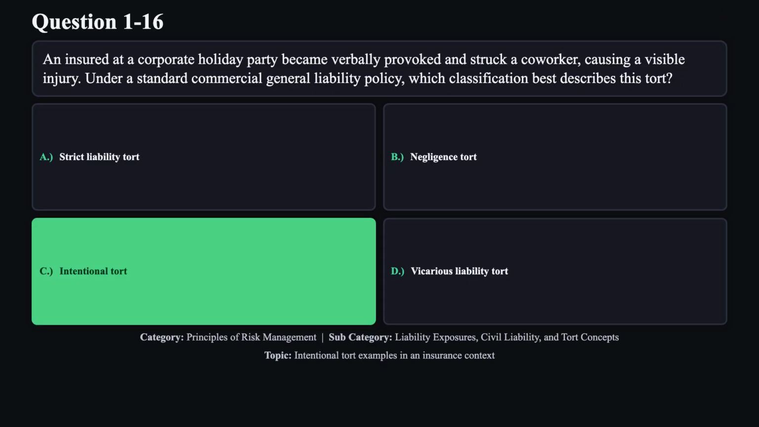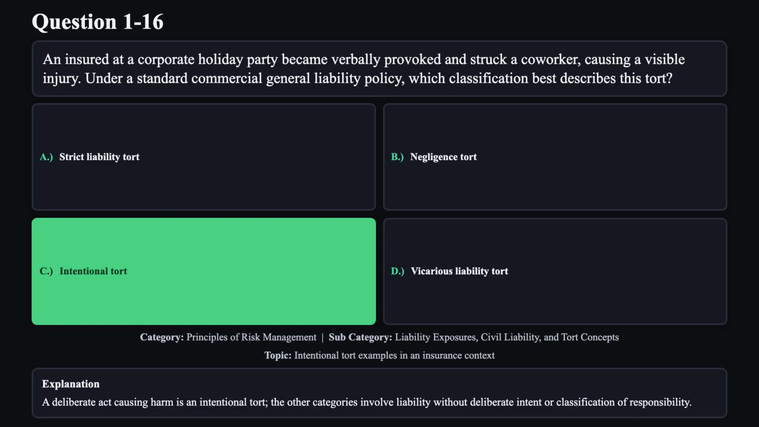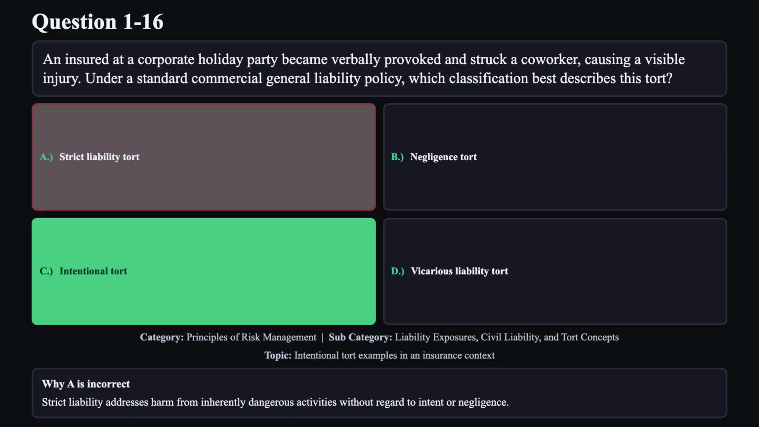The correct answer is C. A deliberate act causing harm is an intentional tort. The other categories involve liability without deliberate intent or classification of responsibility. Reason A is not correct. Strict liability addresses harm from inherently dangerous activities without regard to intent or negligence.